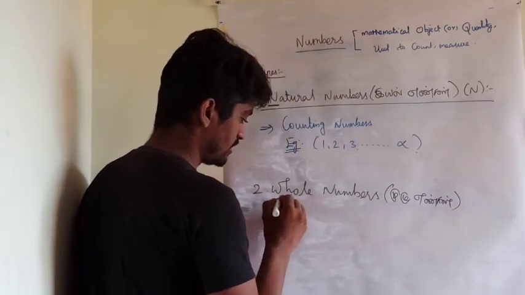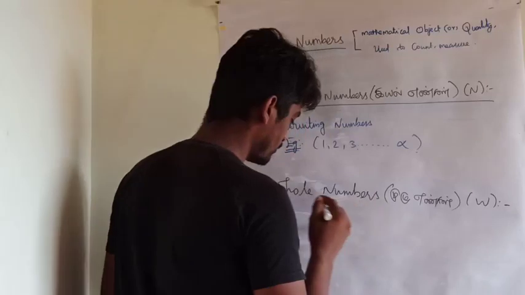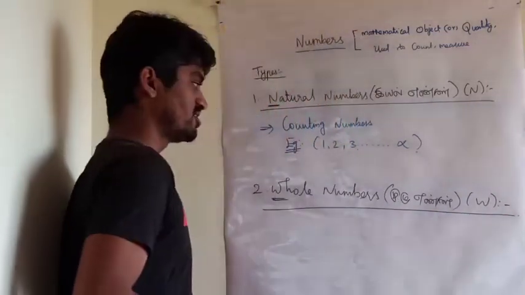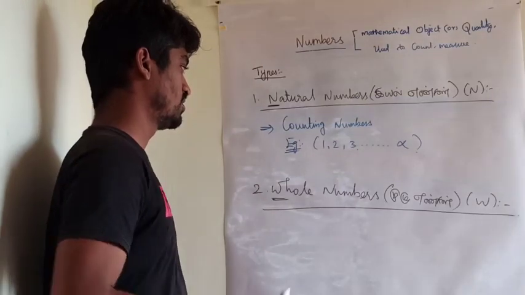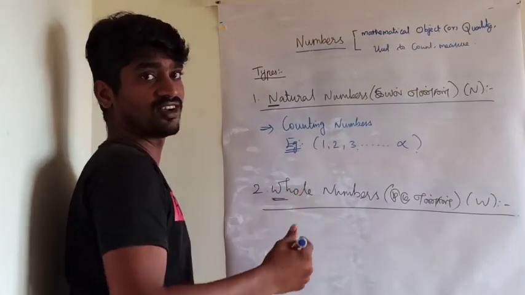It is denoted by the letter W. The definition of whole numbers: the whole numbers contain all the natural numbers and start with 0.